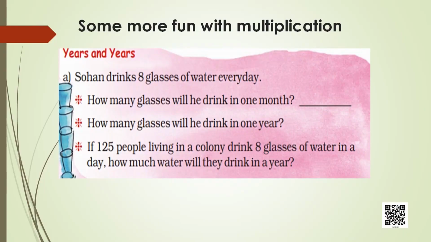Soham drinks 8 glasses of water every day. Every day, everybody has to drink 8 glasses of water because water gives us a good digestion. So, the question is how many glasses he will drink in 1 month, how many glasses he will drink in 1 year, and if 125 people living in a balcony in his colony drink 8 glasses of water in a day, how much water will they drink in a year?